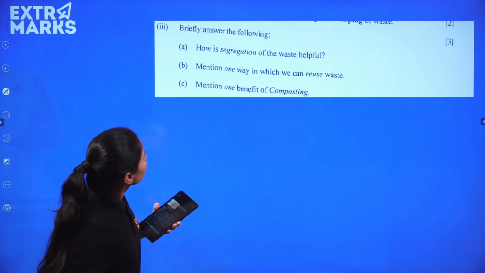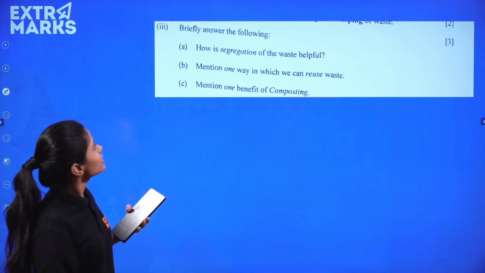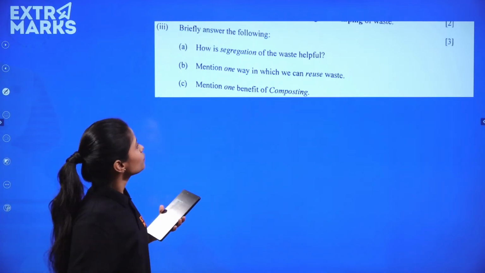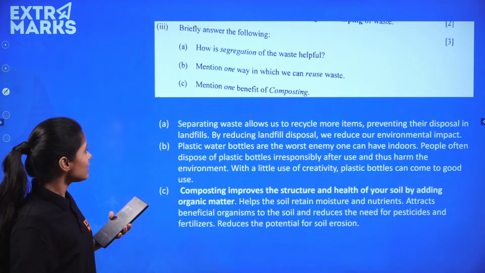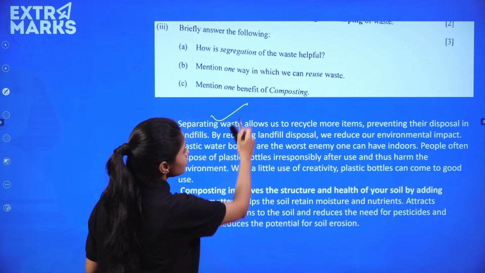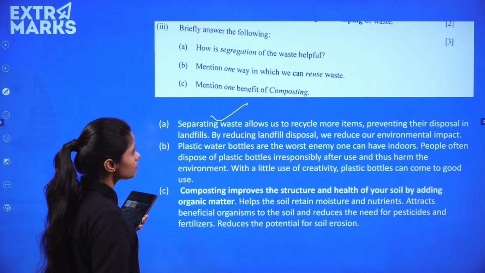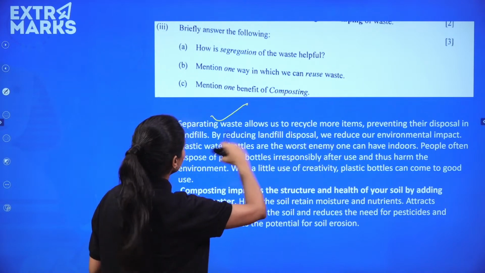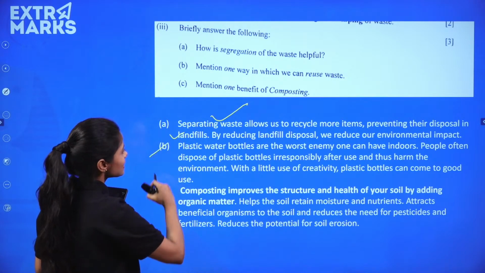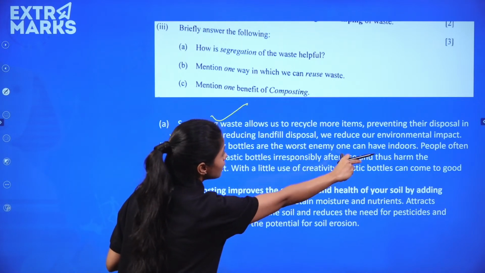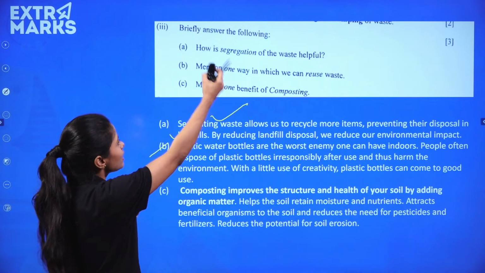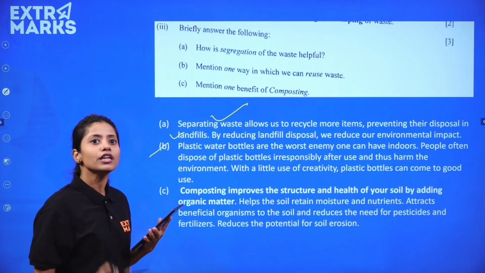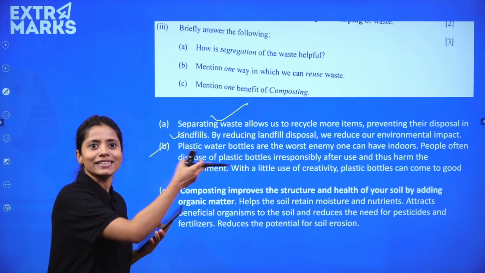Briefly answer the following. How is segregation of the waste helpful? Mention one way in which we can reuse waste. Mention one benefit of composting. Very easy. Separating waste allows us to recycle more items, preventing their disposal in the landfills. Plastic water bottles are the worst enemy. This I have taken as one example. You could have mentioned any example of reusing waste. I have taken the example of plastic.